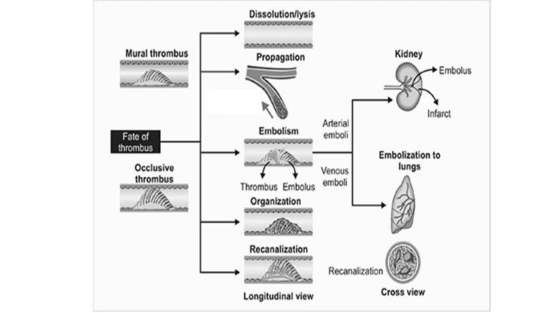The second one I have mentioned is propagation. There is growth of the thrombus, either in an antegrade or a retrograde fashion, depending upon the arterial and venous thrombi. And the third one they have shown is embolism. In the lumen you can see a thrombus and a part which is broken from the main part. That is an embolus, and that detached part gets carried away in the circulation.